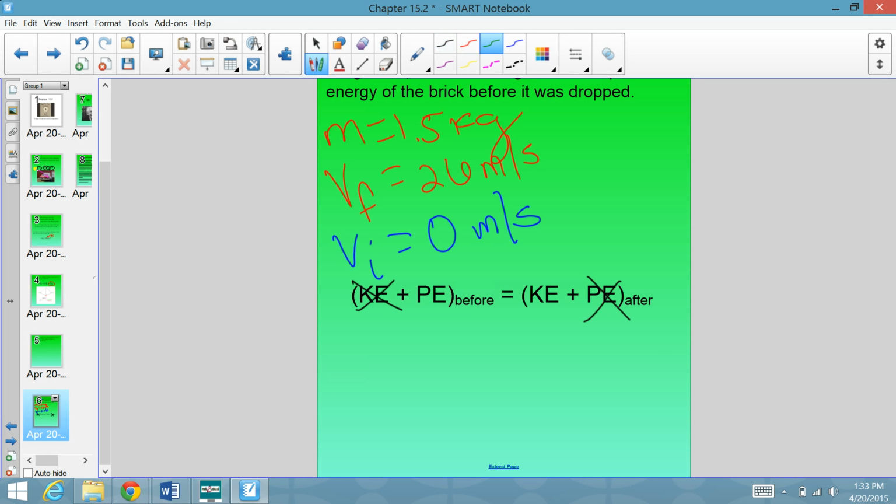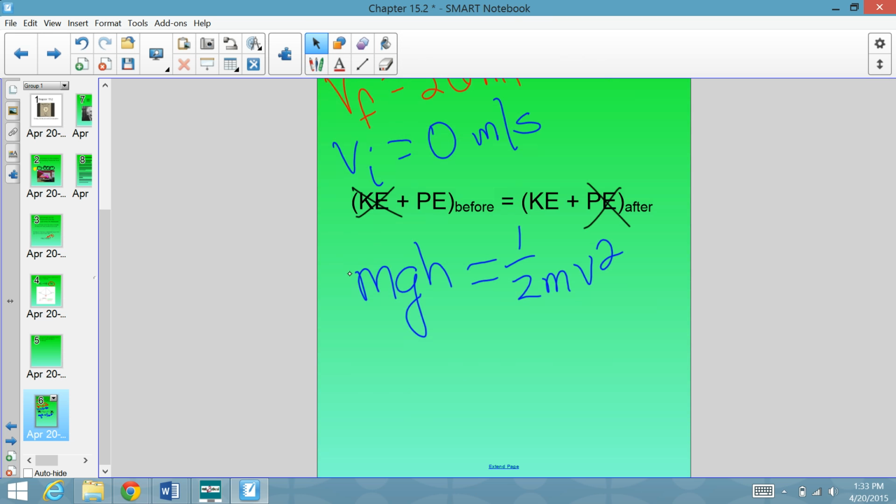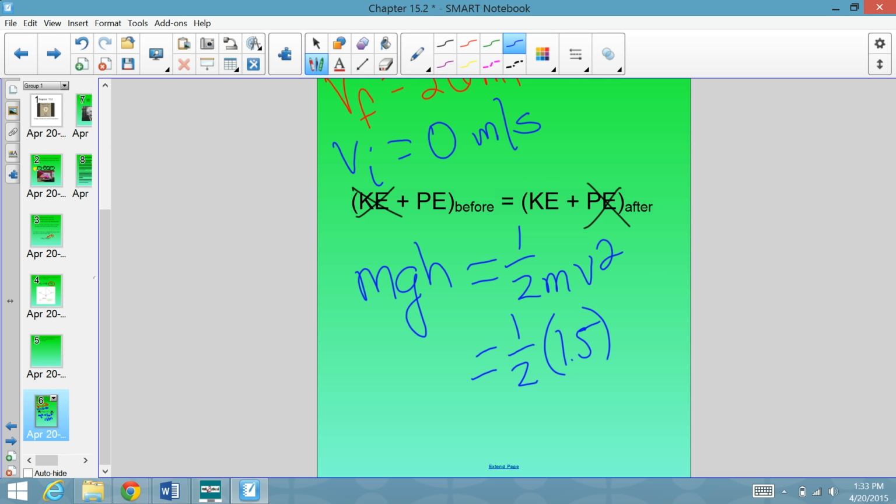Now, if we elaborate this, potential energy is mass times gravity times height. We already know that from the last chapter. And kinetic energy is 1/2 times the mass times the velocity squared. And at this point, we're ready to plug some numbers in. So we know the mass of the brick. We know that the mass of the brick is 1.5, so we can put that in for our kinetic energy equation, 1.5 kilograms. And we know that it was traveling at 26 meters per second right before it hit the ground. So then we do that squared, and that is equal to mgh.